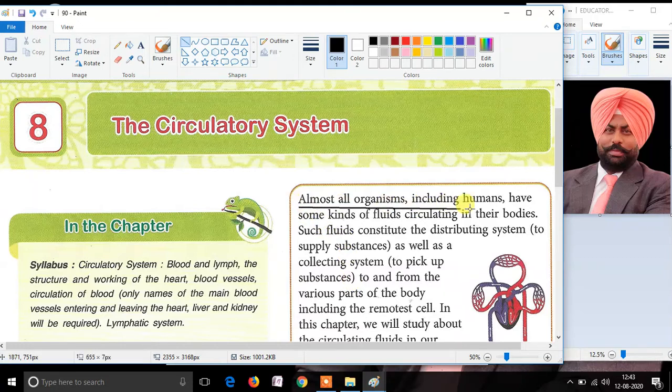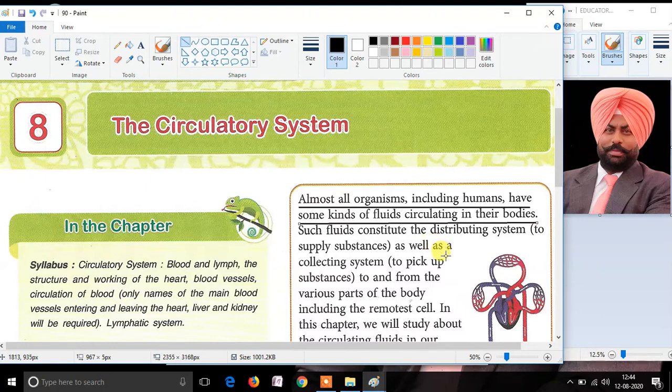Almost all organisms, including humans, have some kinds of fluids contained in the body which circulate in the body. There is no such organism which does not have any kind of fluid in it. All the organisms possess fluids, including humans also.